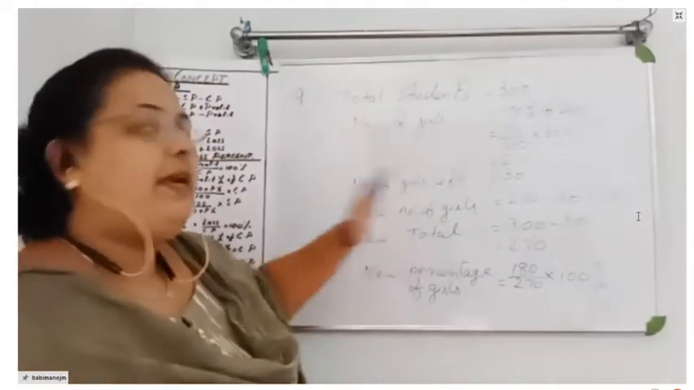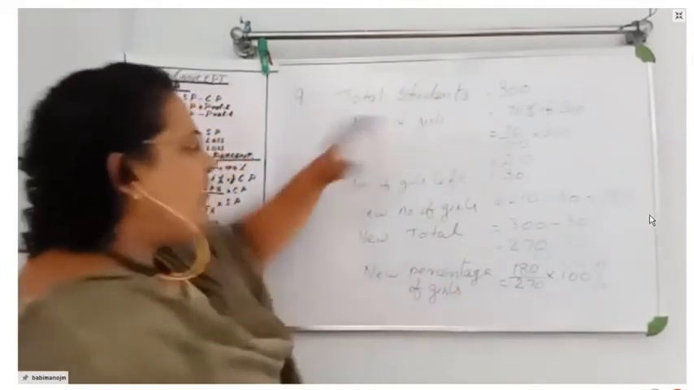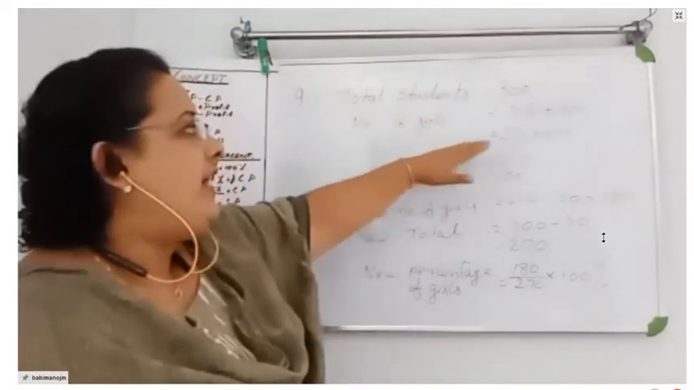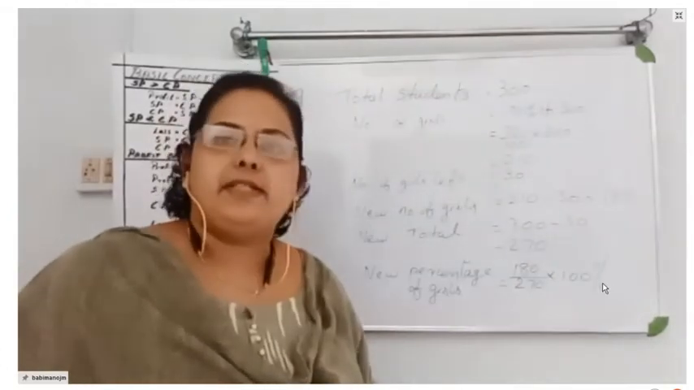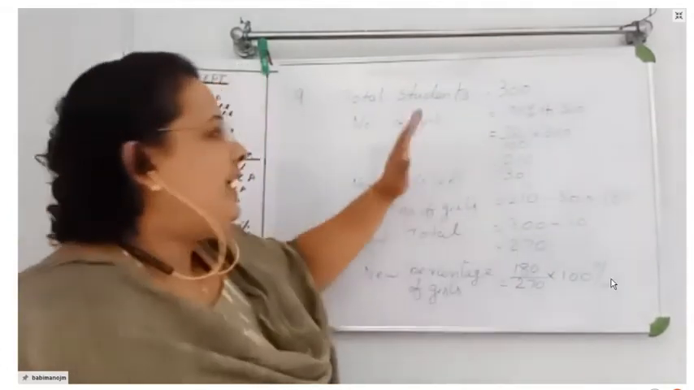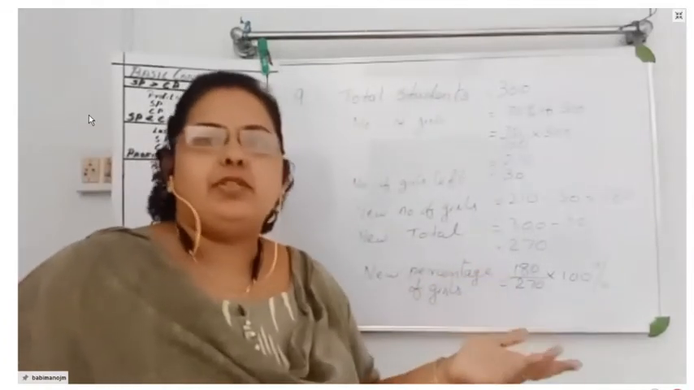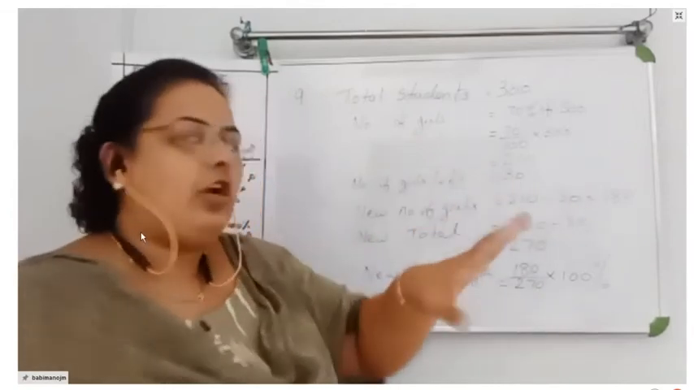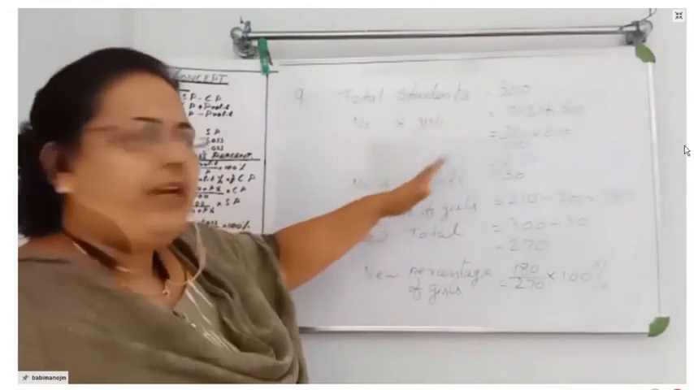I'll just explain once again. Total students is 300. Out of that, 70% are girls and 30% are boys. So here the question only deals with the girls' case. There is no use of it, but you should know that the percentage of boys is already given there. It's okay, no problem. We don't have to use that or find it.